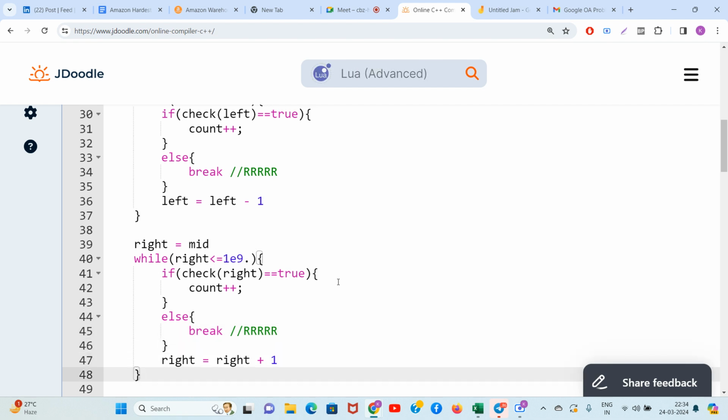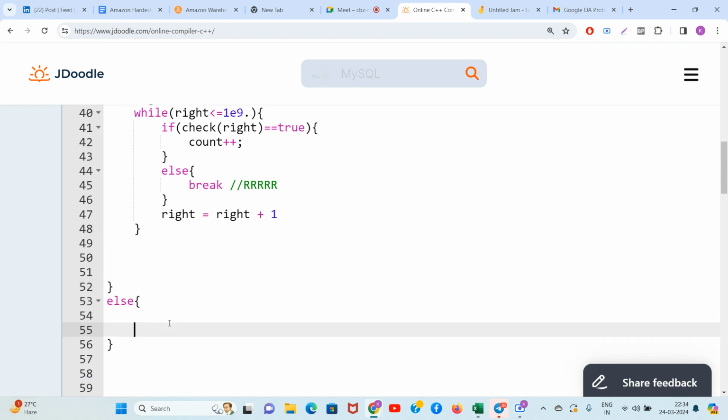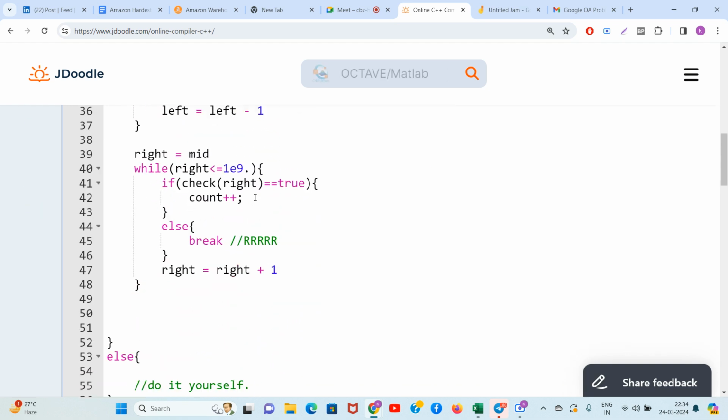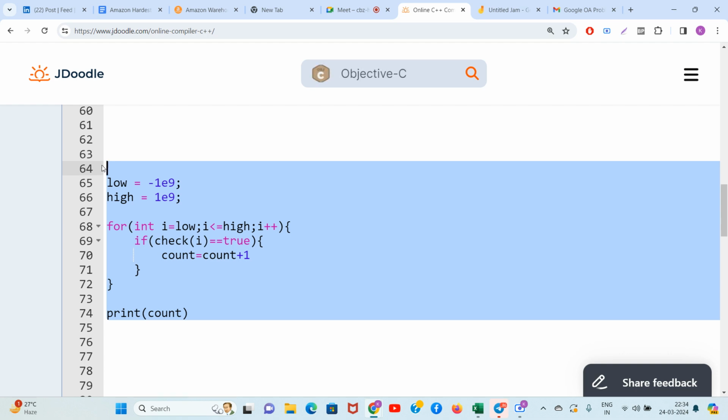So guys, that's it, and you print your count. Okay guys, else condition, do it yourself. This is very simple guys, same as above, just your points will be different. So make your points yourself, and here also you can delete.